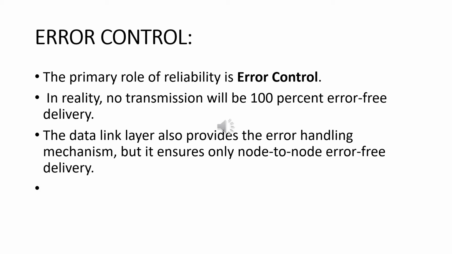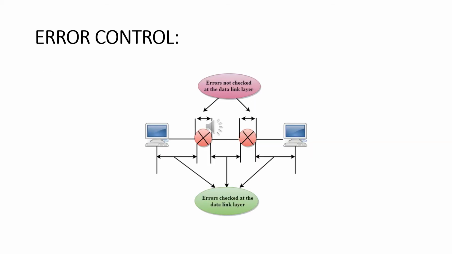The data link layer checks for errors between each network. If an error is introduced inside one of the routers, then this error will not be caught by the data link layer. It only detects those errors that have been introduced between the beginning and end of the link. Therefore, the transport layer performs the checking for errors end to end to ensure that the packet has arrived correctly. This is a diagrammatic representation of error control which we have seen in the previous slides.